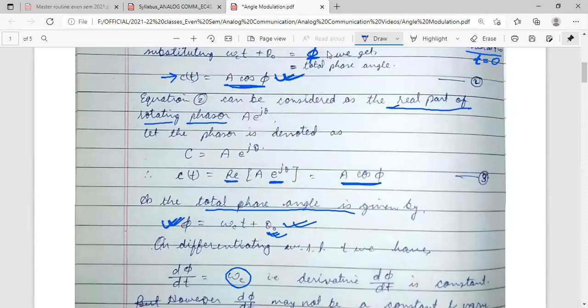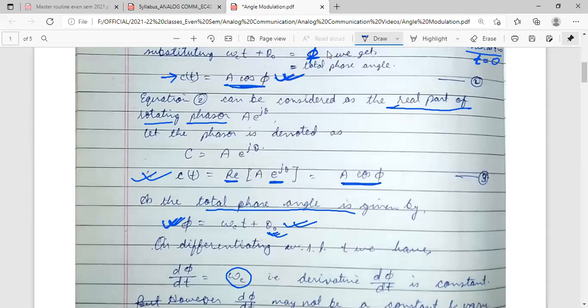So it can be represented in this way: ct is equal to real part of A e to the power j theta, and if phi is written as the total phase angle, then d phi by dt. What I have already told, that if angle is differentiated, then we will get frequency.